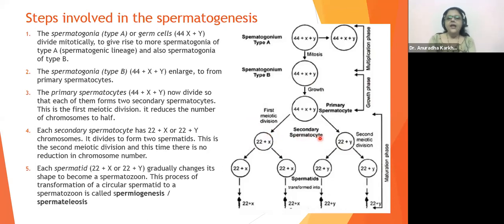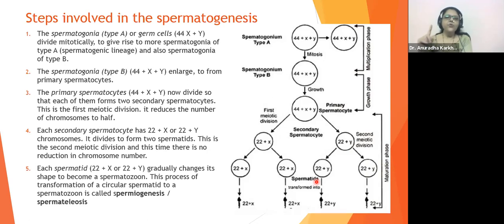Correct? Now these secondary spermatocytes will further undergo meiosis 2. So they will give rise to what? 23 haploids, monads, four of them. And once they are four haploids, now we will call them spermatids. क्या कहते हैं हम इनको? Spermatid. नाम चेंज हो रहा है बेटा, सिर्फ प्रोसेस सेम है.